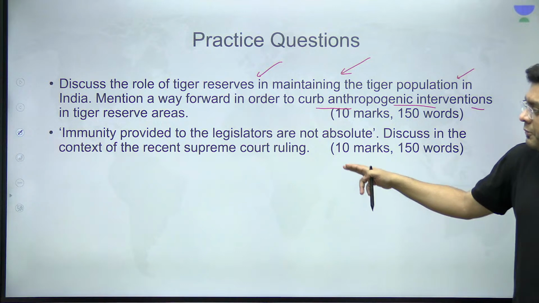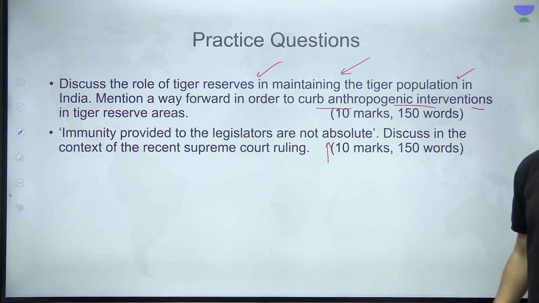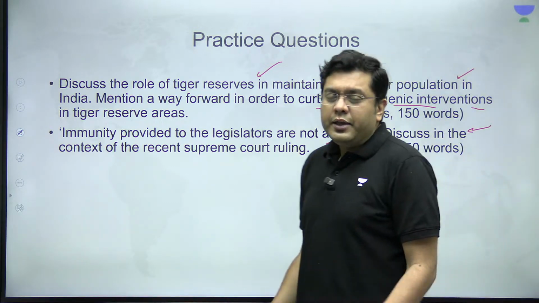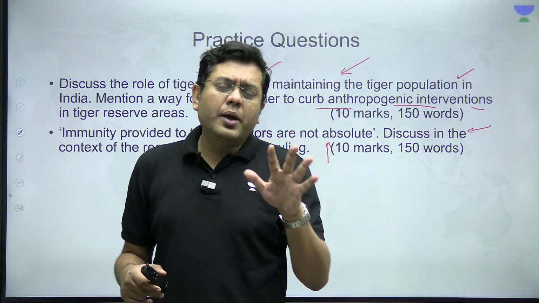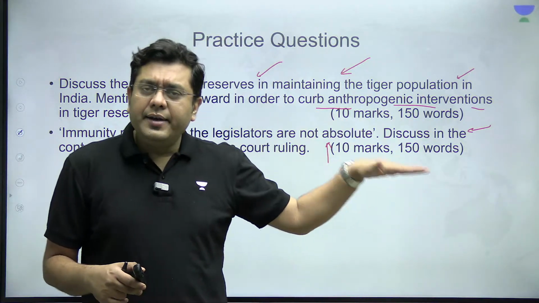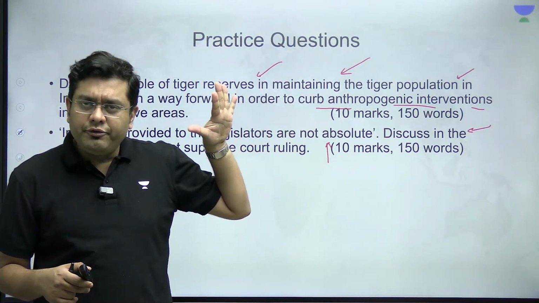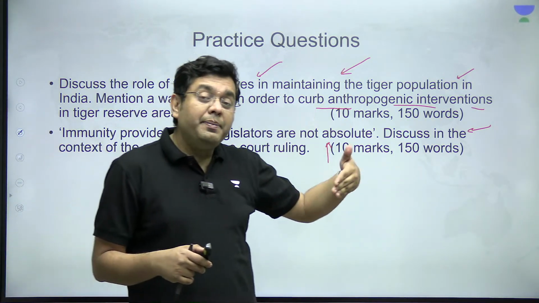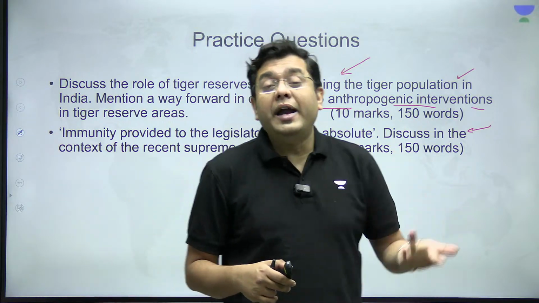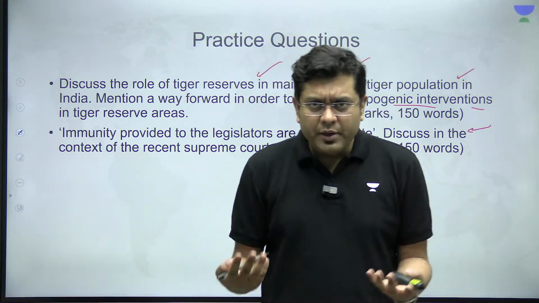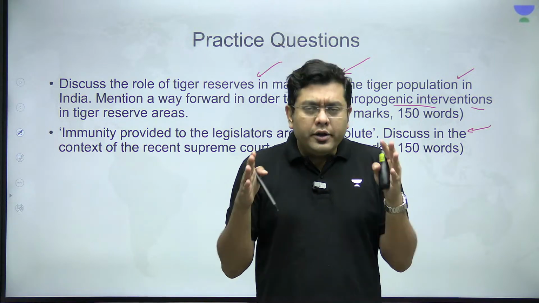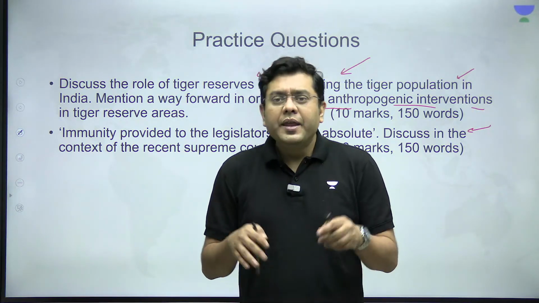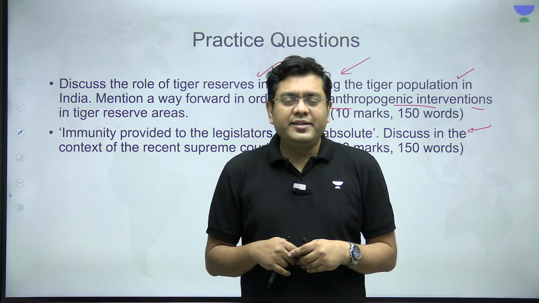Now, immunity provided to the legislators is not absolute. Discuss in the context of the recent Supreme Court ruling. So here, in the introduction, talk about the privileges provided under Article 105 and 194 of the Constitution, what that talks about. Then in the body part, start by mentioning why, in a couple of sentences, those privileges are provided: to ensure freedom of speech, freedom of expression, and a neutral way of carrying out legislative business in the houses of the parliament, and the state legislature also.